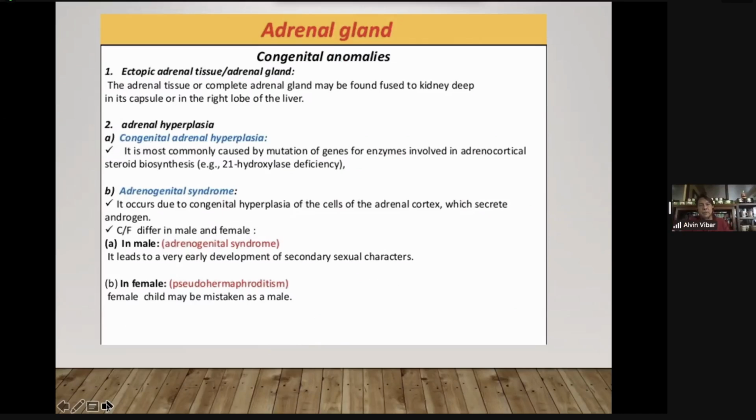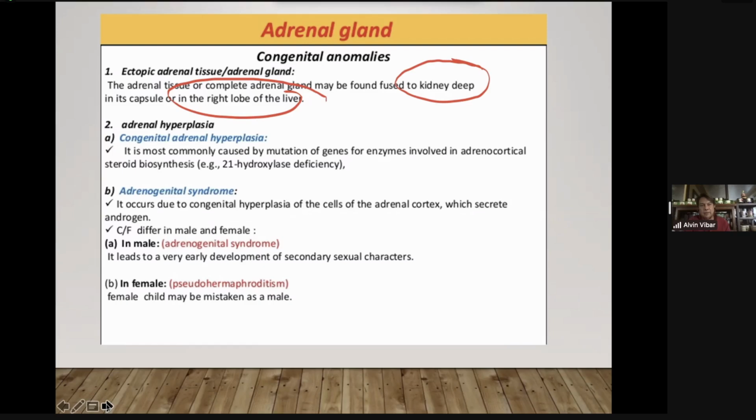Okay? So these are congenital anomalies of the adrenal gland to remember. Ectopic. Where is the most common location of ectopic adrenal gland? Fused to the kidney or seen on the right lobe of the liver. Those are the two common locations of ectopic adrenal gland.